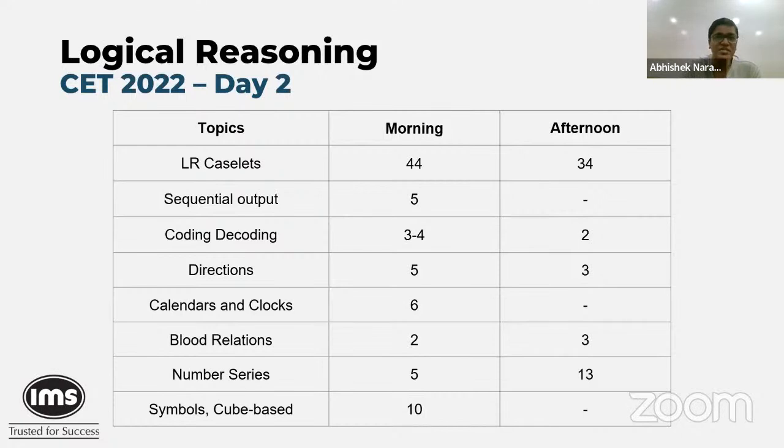So the caselets were a little bit lower in the afternoon, which was 34 questions, like I said, and you had 1, 2, 3, 4, 5, 6, 7 caselets in all, which account for those 34 questions. The roughly similar distribution, 8 odd caselets in the morning section, giving us 44 questions.